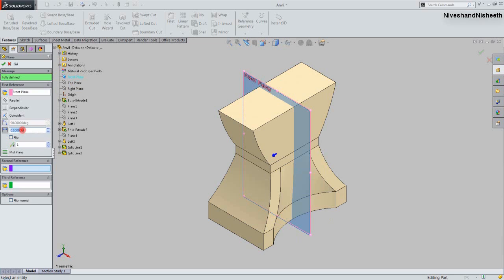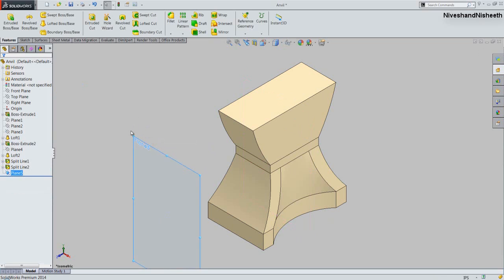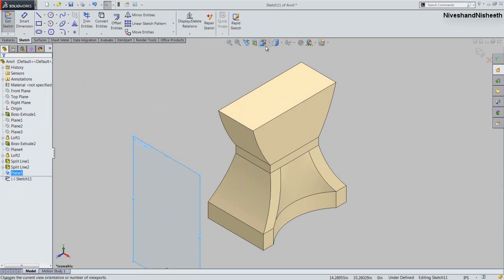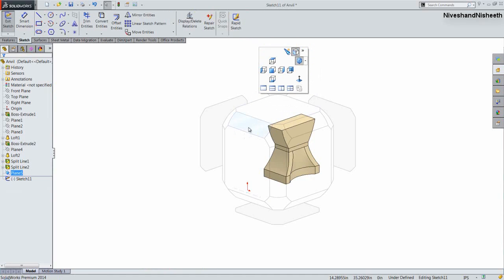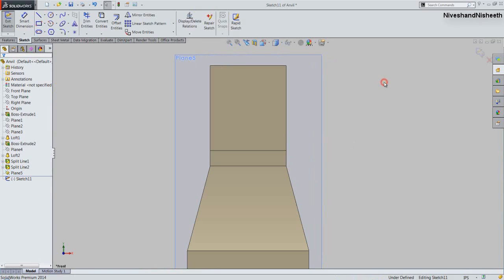We will create a new plane at an offset distance value 16 inches from the front plane. Let's start the sketch over this plane. Now choose the front view and take the project of the top edge and convert the sketch into construction geometry.